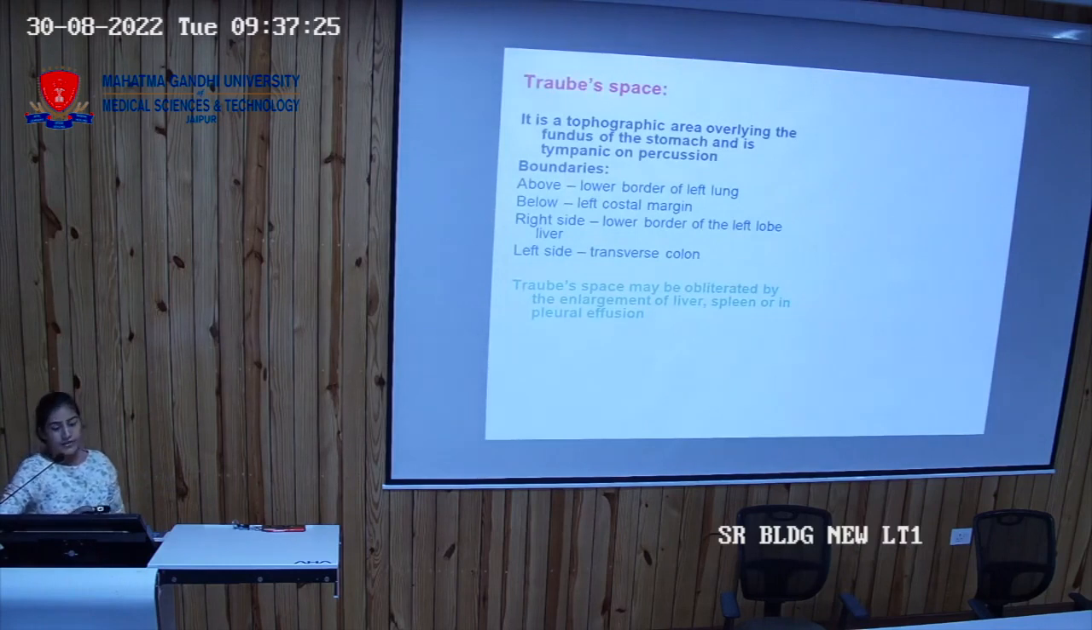Then another is Strawberry space. So this Strawberry space, where does it lie? Before I tell you Strawberry space, you have to tell me, do you know anything about the percussion of the heart? How does it sound, percussion of the heart? Is it dull or resonant? Which area is resonant? Lungs are resonant. Any area in the stomach can be resonant? No. Any area in the stomach can be resonant?